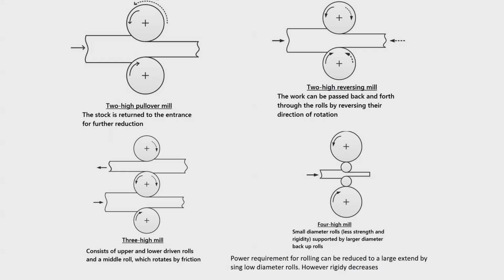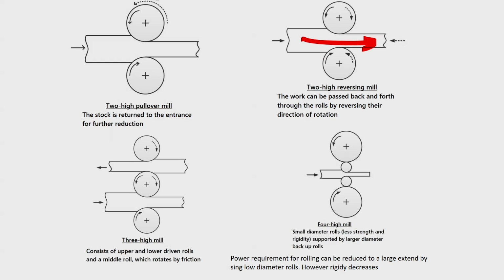Next is the 2 high reversing mill. Okay. So, in this, the workpiece can be passed back and forth through the rolls by reversing their direction of rotation. So, at one instant these 2 rolls will be rotating in one direction, maybe let us say for this particular configuration which is shown, velocity will be in this direction.